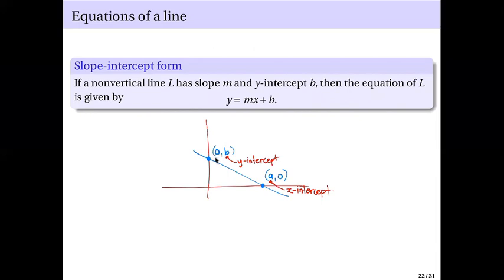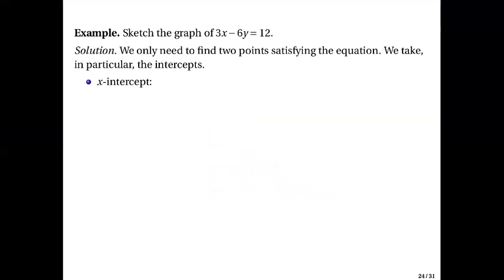The y-intercept is when x equals 0. So for the x-intercept, we set y equals 0 and solve for x. For the y-intercept, we set x equals 0 and solve for y.